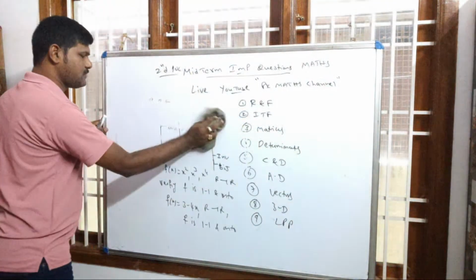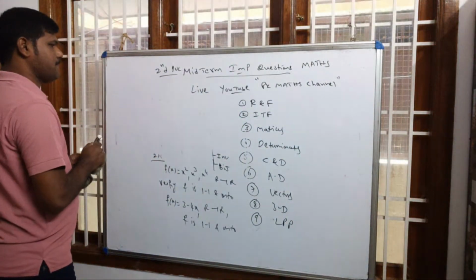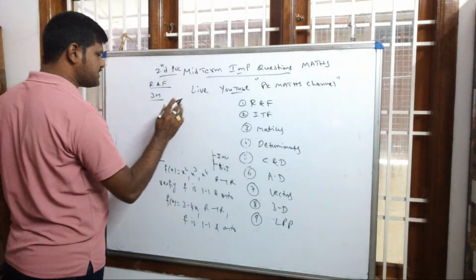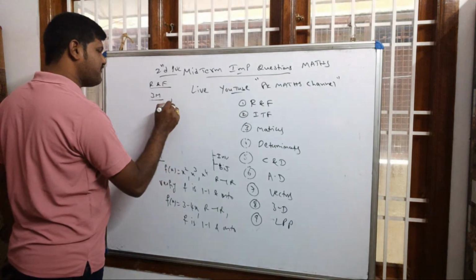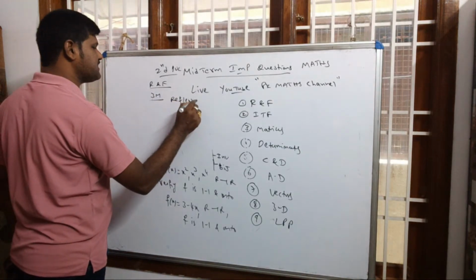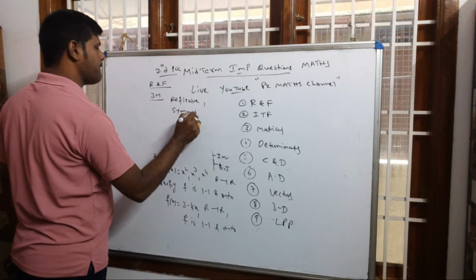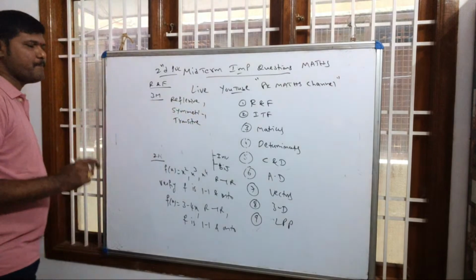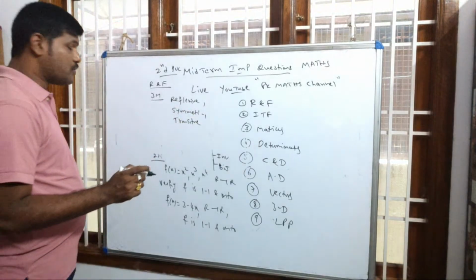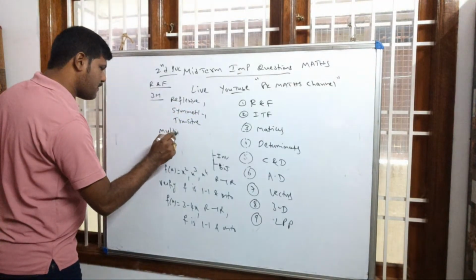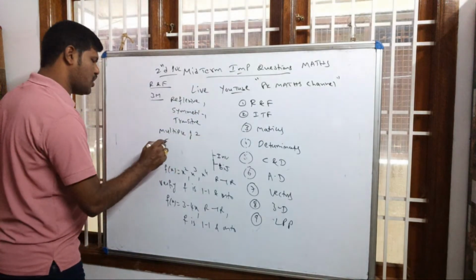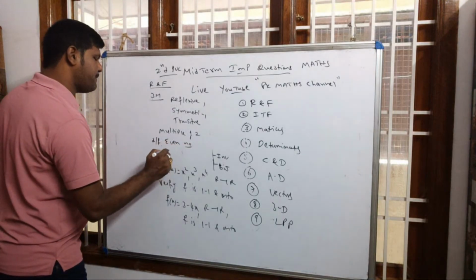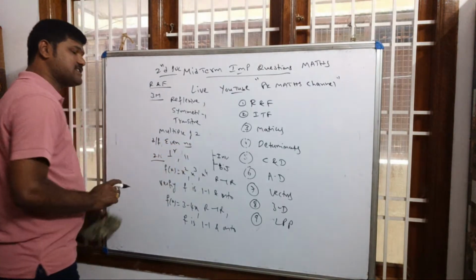particularly relations and functions, 3 marks. Dear students, it is reflexive, symmetric and transitive questions. Reflexive, symmetric and transitive. And which question majorly means, so multiple of 2 or even number, difference is even number, or perpendicular or parallel. These questions you can concentrate on.